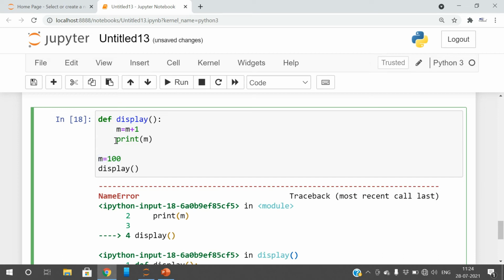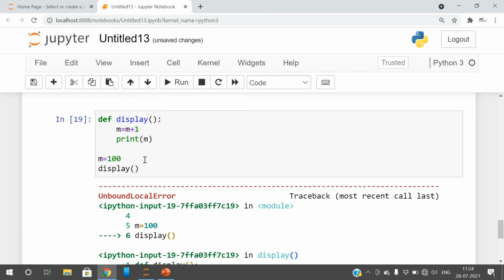If you want to update the global variable inside the function, my intention is updating the global variable, but the interpreter will treat this m as a local variable which doesn't have a value, but we are trying to update the value. In such cases we'll get the unbound local error.